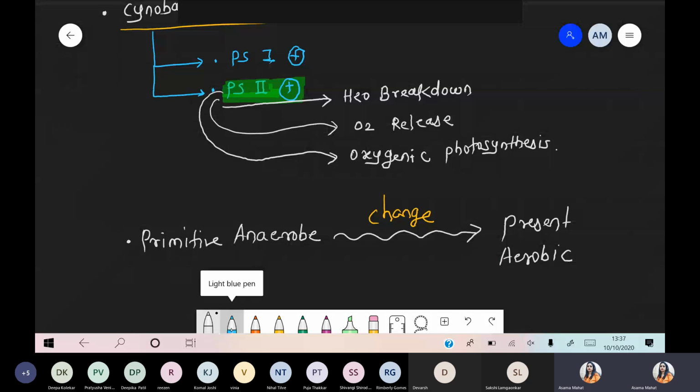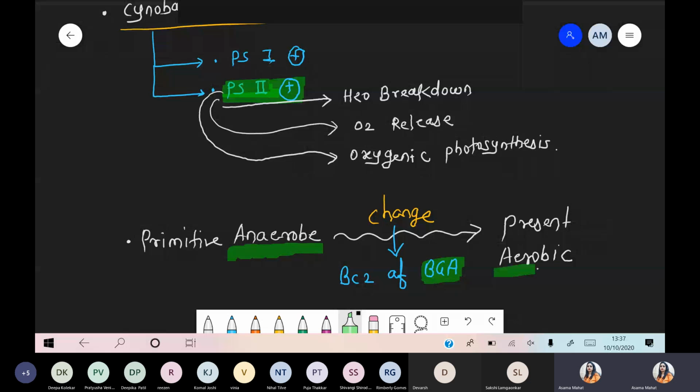And why was this possible? The change happened because of BGA. So BGA are the first bacteria responsible for the conversion of the anaerobic environment into an aerobic environment.